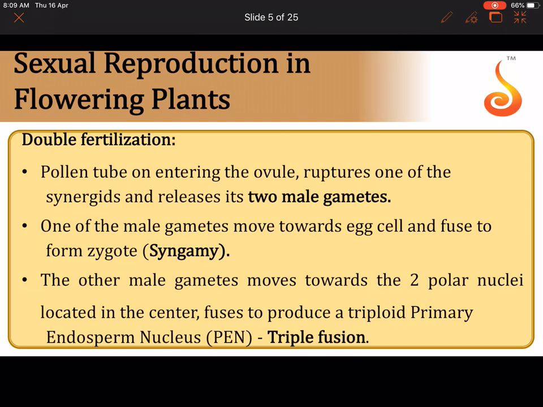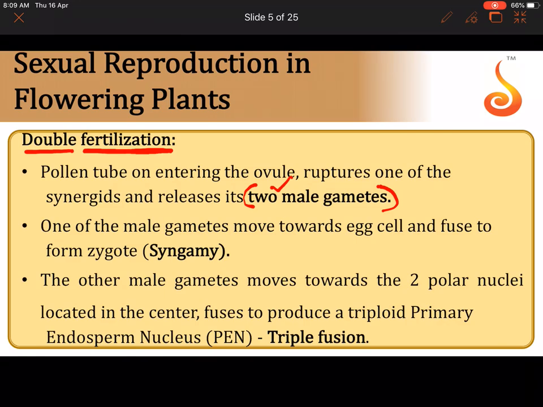Now in this particular lecture, we will be discussing a phenomenon that is referred to as double fertilization. Fertilization means fusion of the male gamete with the female gamete. In this case, why is it called double fertilization? Please remember that the pollen tube has brought with it not just one male gamete, but two male gametes. That means there are two fusions happening here. Because there are two fusions involved, we call this process double fertilization.